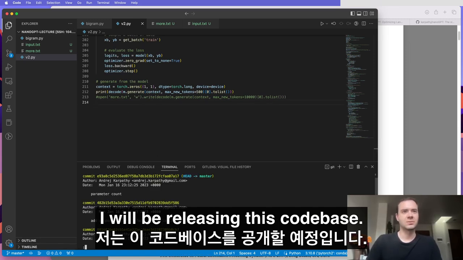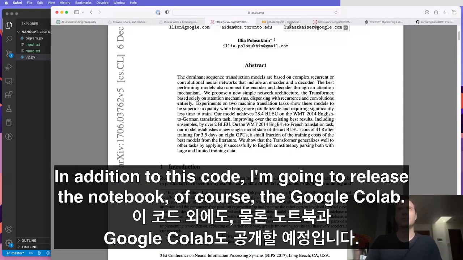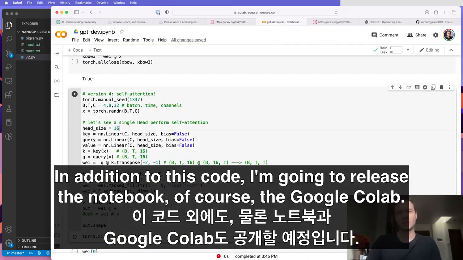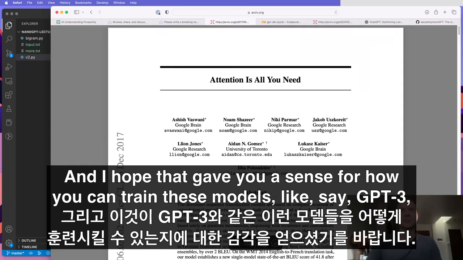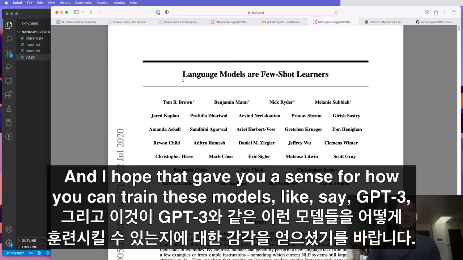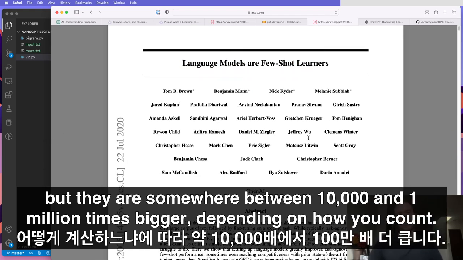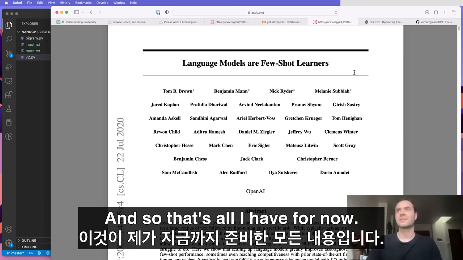It also comes with all the git log commits along the way as we built it up. In addition to this code, I'm going to release the notebook, of course, the Google Colab. And I hope that gave you a sense for how you can train these models like, say, GPT-3, which will be architecturally basically identical to what we have, but they are somewhere between 10,000 and 1 million times bigger, depending on how you count. And so that's all I have for now.